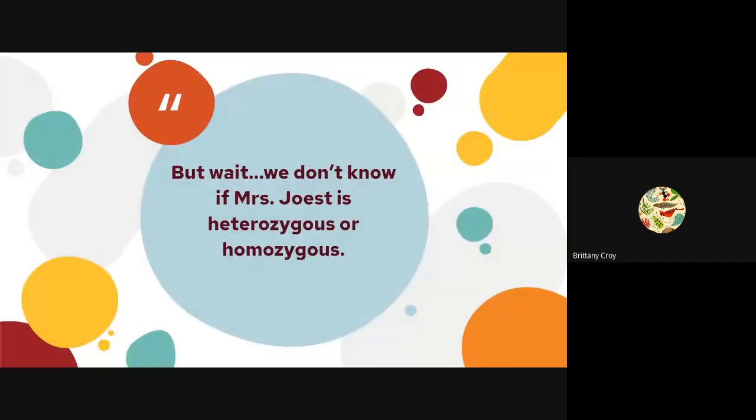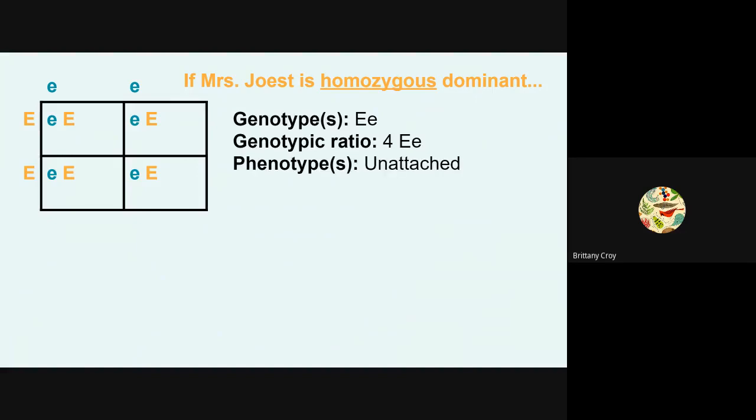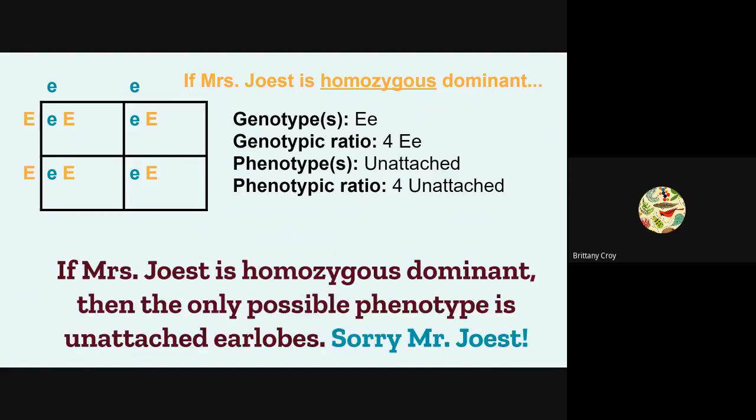Hopefully you realized that since Mrs. Jost is dominant, she could be heterozygous or homozygous dominant, and we don't know which one. So whichever way you worked out the problem is fine. If you decided that she was homozygous dominant, then we have one genotype, big E, little e. So our genotypic ratio is all 4 big E, little e. And we have one possible phenotype, unattached earlobes, and the same phenotypic ratio, 4 unattached. So if Mrs. Jost is homozygous dominant, the only possible phenotype is unattached earlobes.